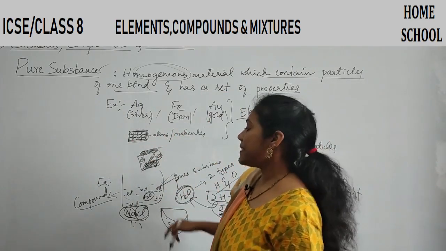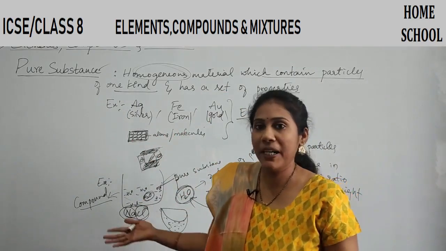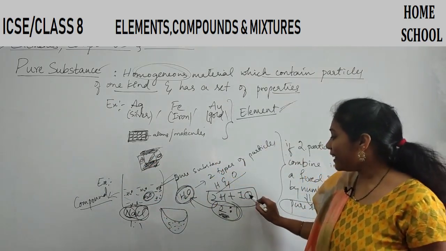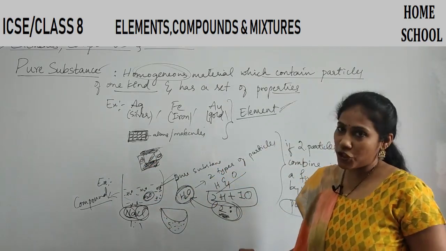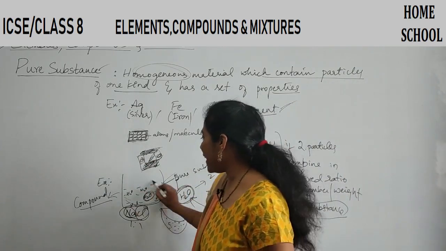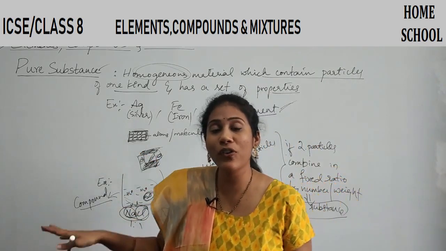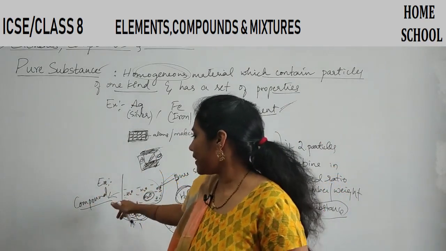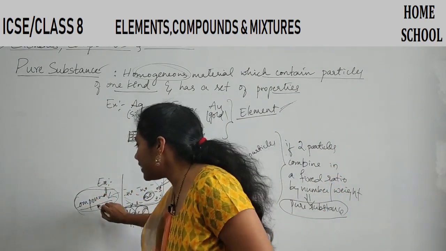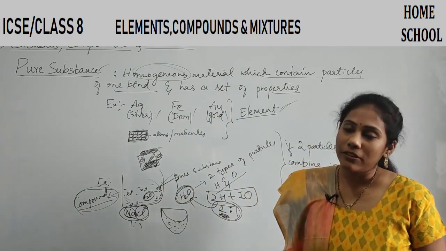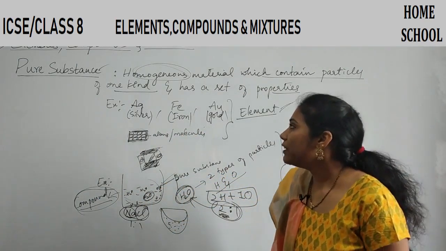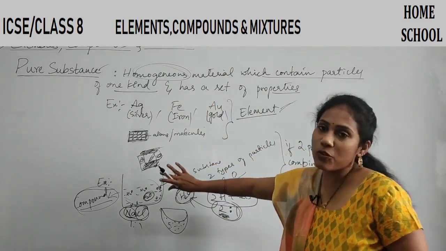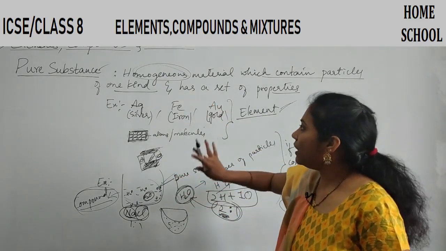If a pure substance has two different particles, but those two different particles have combined in a fixed ratio and are spread uniformly all over, then that is also a pure substance, and that is called what variety? It is called a compound.